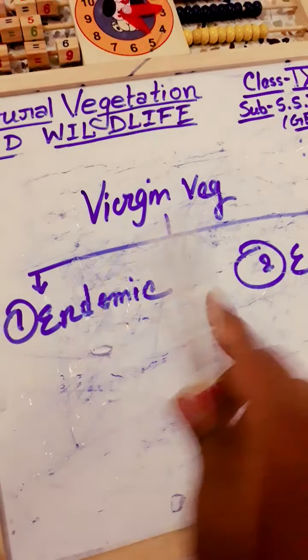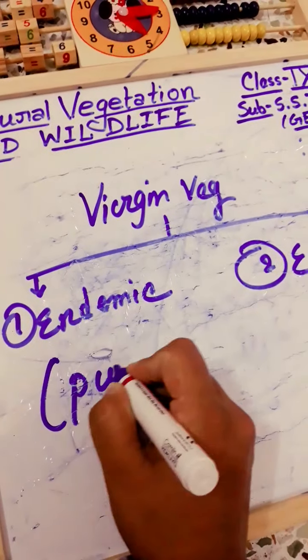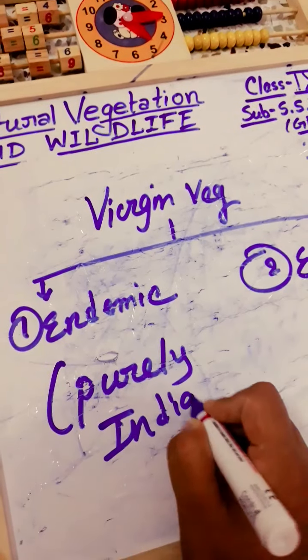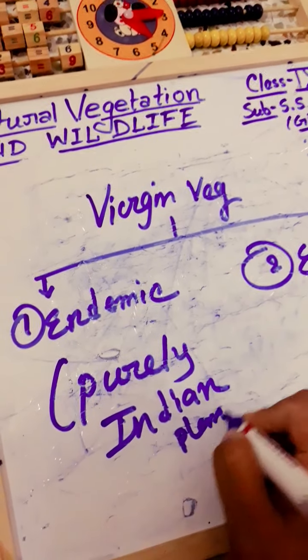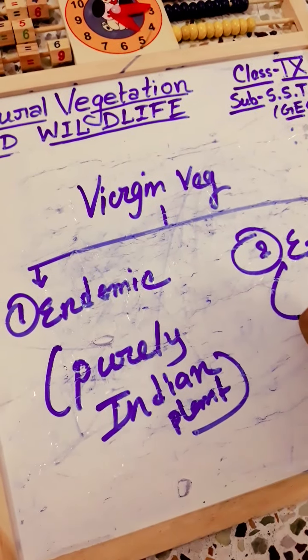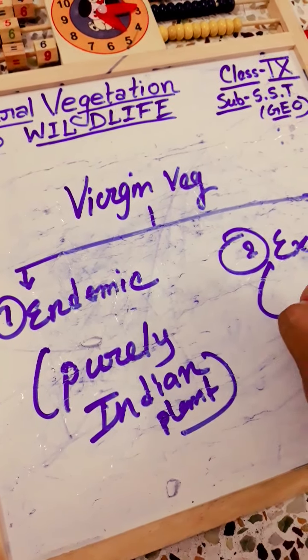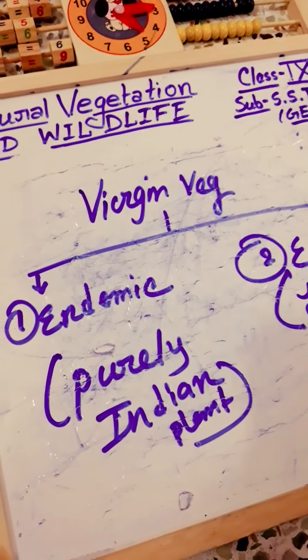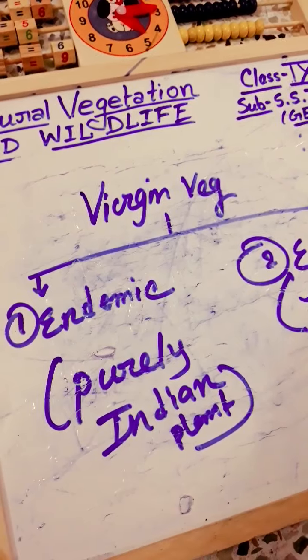Endemic means plants which are purely Indian, and exotic means plants that have come from outside of India.